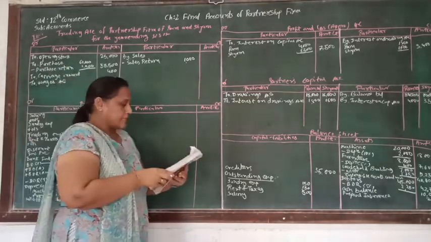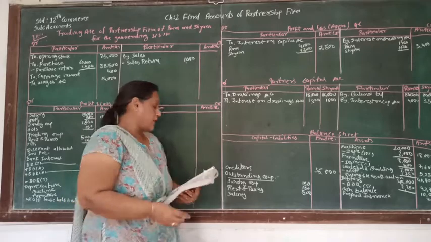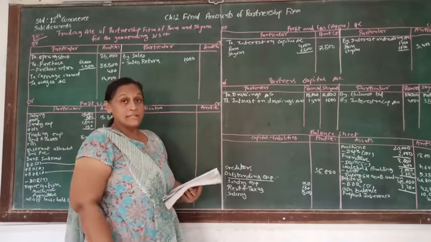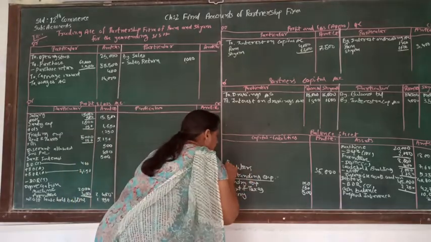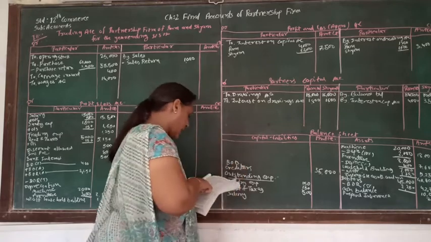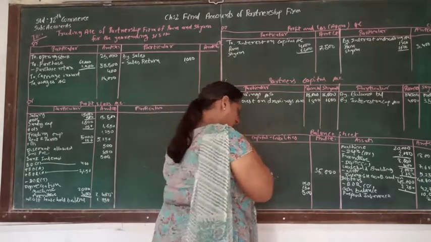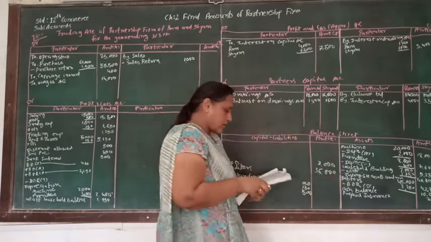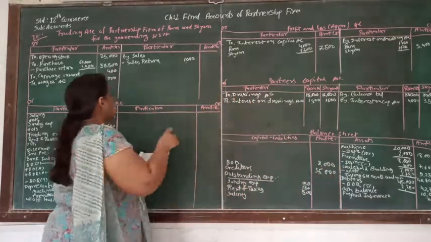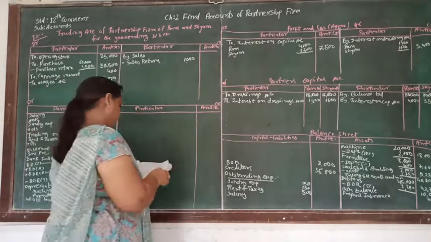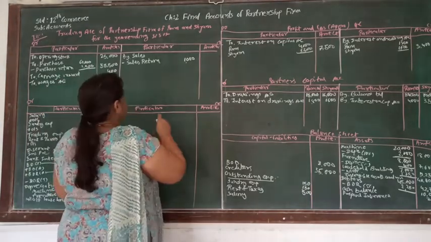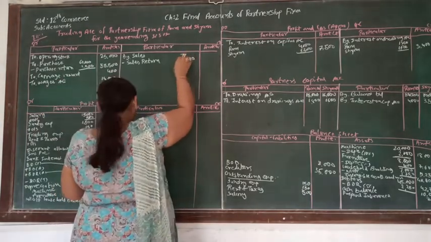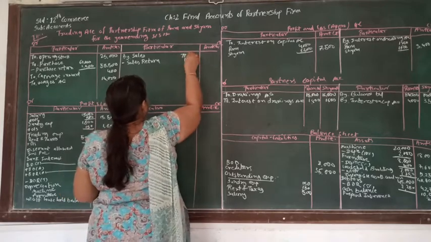Now let's talk about the other thing that is given to us, a bank overdraft. Bank overdraft is a liability of the business, and that's supposed to be written on the liability side, bank overdraft, and it is 8,000. After bank overdraft, another account is the sales account. Sales account is supposed to be written in the trading account, and that is 78,150.